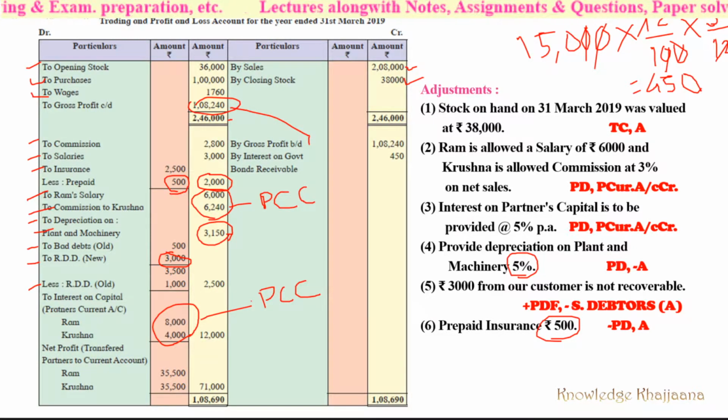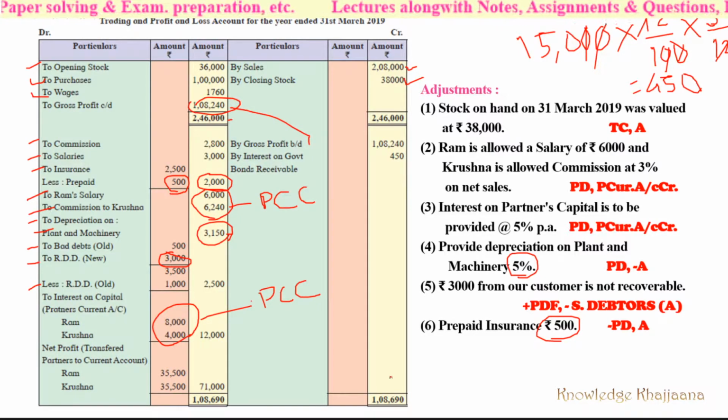Up to the preparation of the trial balance, they hadn't received this interest, so the interest was accrued. It is receivable. So we can credit it to the profit and loss account credit side by interest on government bonds receivable rupees 450. We can see that the amounts in the credit side are larger.